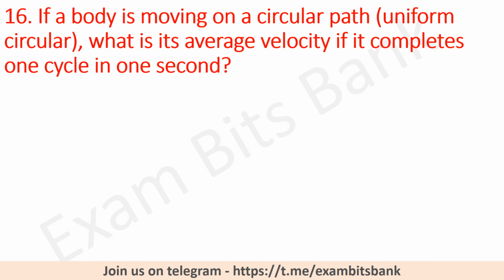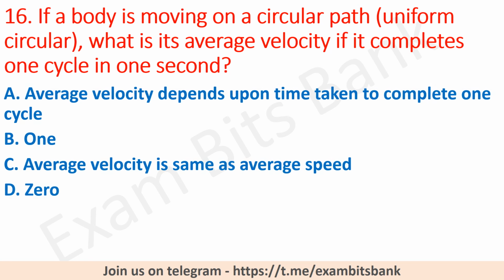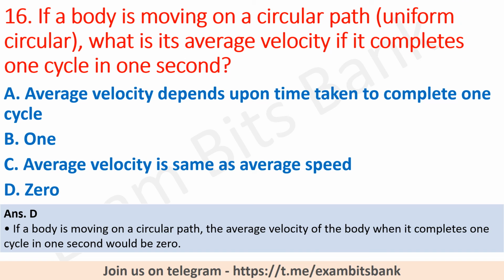If a body is moving on a circular path that is uniform circular, what is its average velocity if it completes one cycle in 1 second? The options are average velocity depends upon time taken to complete one cycle, 1, average velocity is same as average speed, or 0. The correct answer is 0. If a body is moving on a circular path, the average velocity of the body when it completes one cycle in 1 second would be 0.